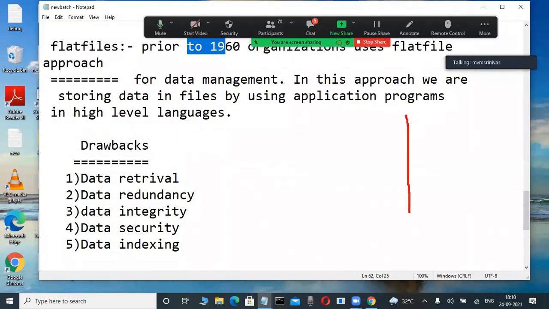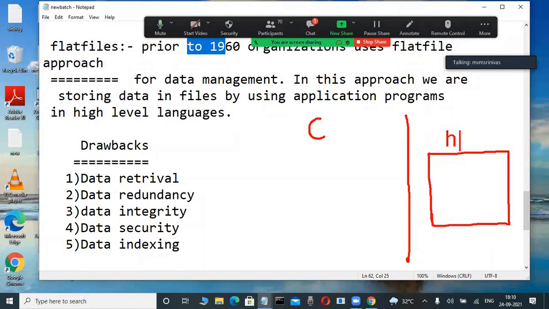In a flat file, just observe here, we are writing programs. Suppose a C language programmer. Yesterday I told the newcomers, just observe. Here is a hard disk. In this computer's hard disk, in the C drive, D drive, or any drive, I want to store some data in a file format. I want that permanently, in secondary storage devices.